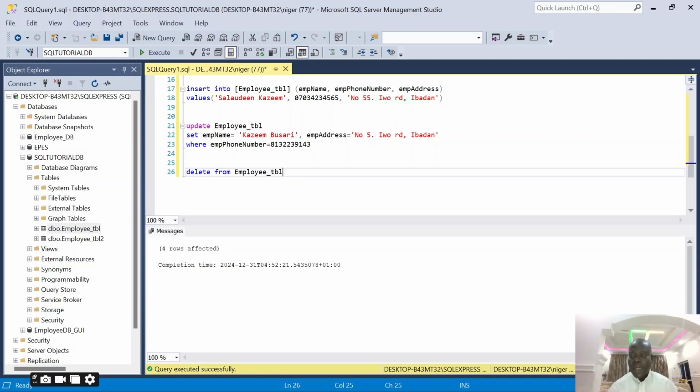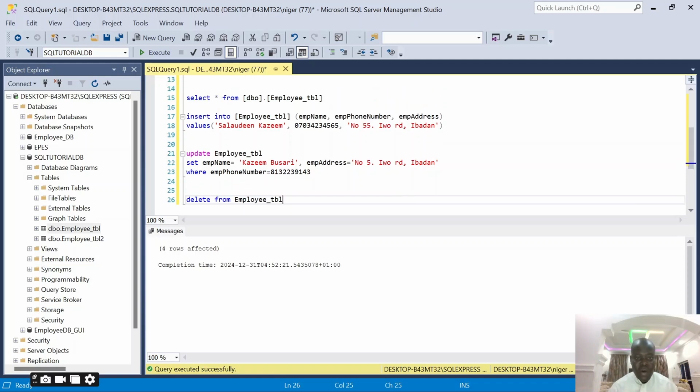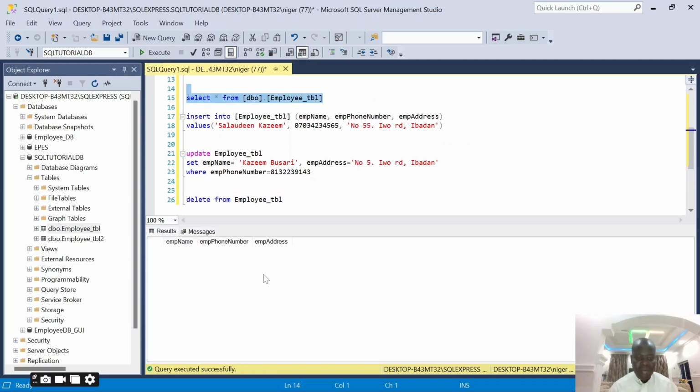So by the time I come back here, after running this query, if I come to this table, you will see there is no content in my table. All the records we have have mistakenly been deleted. So be careful whenever you're using update statements and the delete statement, because if you forget to add the where clause, all the records in the table will be affected.